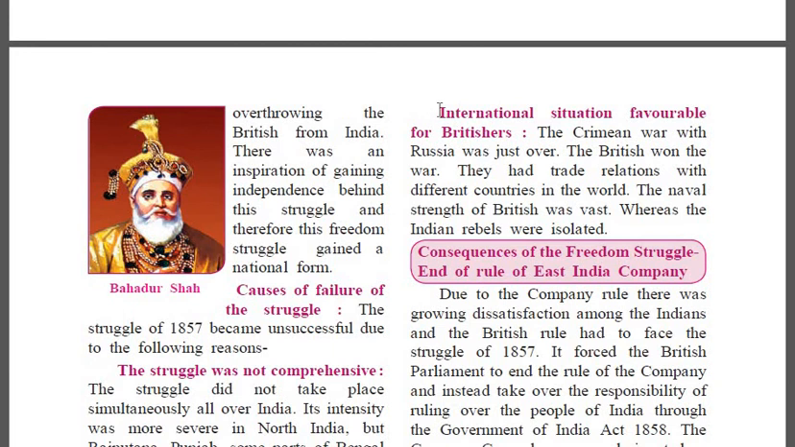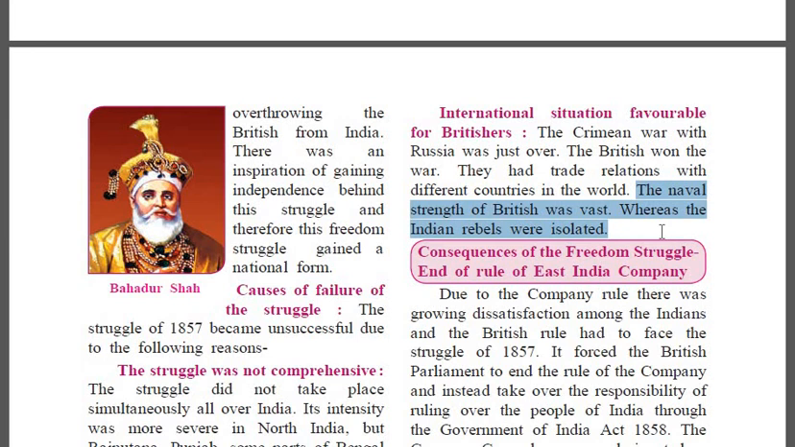Point number 5. International situation favorable for Britishers. Write this heading. And from down, right from here, the naval strength of British was vast, whereas the Indian rebels were isolated. Write only this much under the last heading. With this, we complete the second answer. Causes of failure of the struggle.